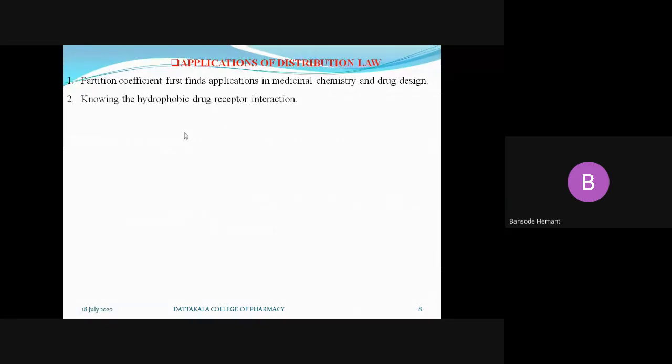Second is knowing the hydrophobic drug-receptor interactions. As I told you, hydrophobic again means lipophilic. So to know the extent of the hydrophobic interaction that takes place in the body when the drug is administered, we can apply the distribution law, and by using it we can predict this value, or conclude whether hydrophobic interaction of the drug with receptors takes place or not. There also we can apply this distribution law.